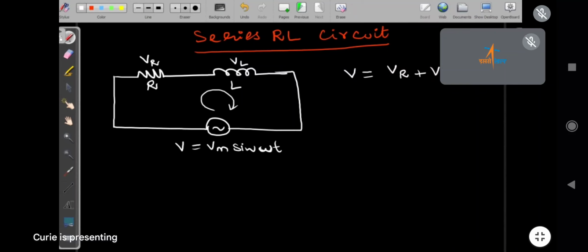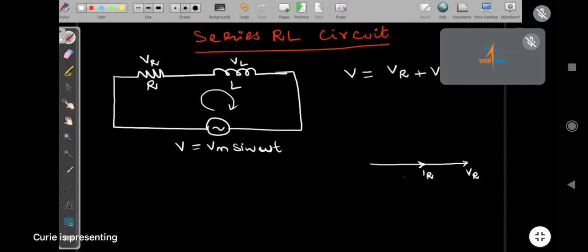It is correct, but we have to use the phasor diagram. Let this be the VR voltage. The current through the resistor is in phase with the voltage across the resistor, so it is IR.